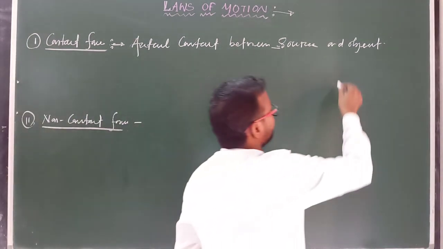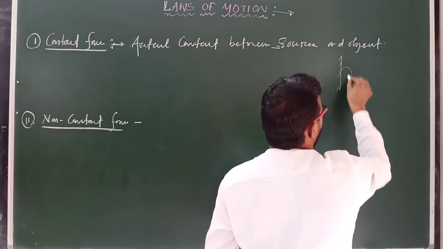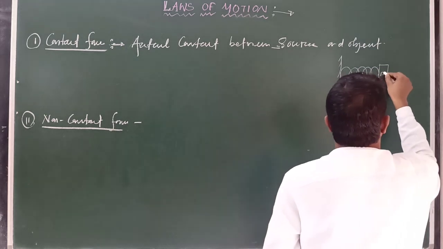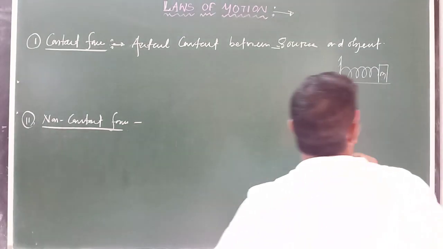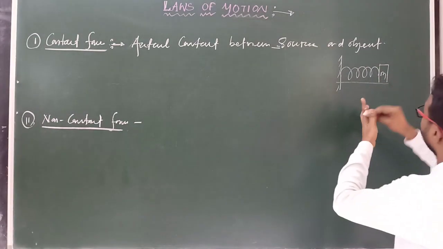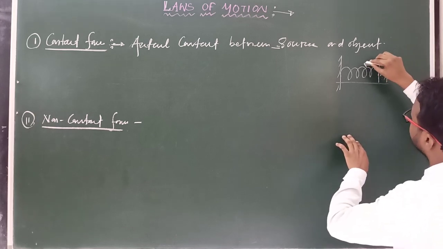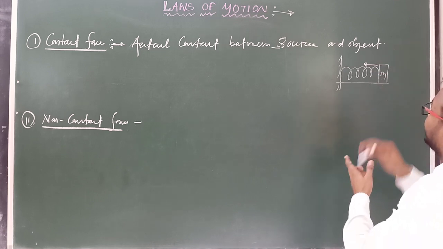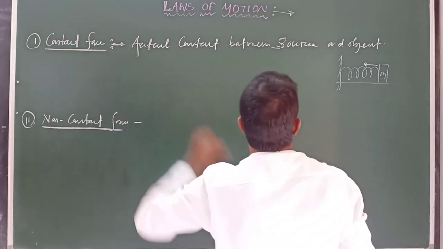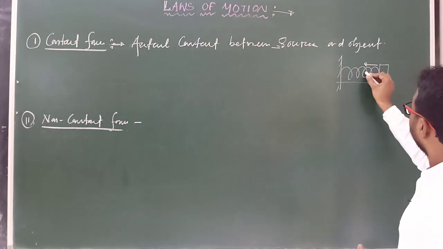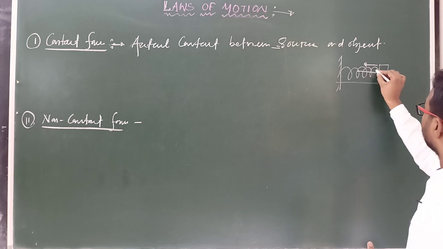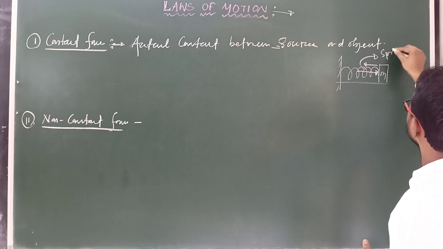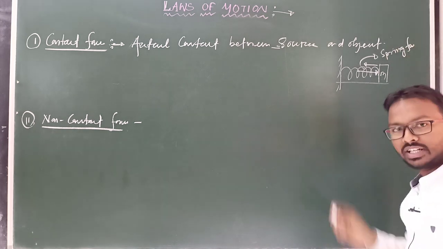Suppose there is a spring like this, attached to a block. If you compress it in this direction, then it will displace in this direction. Clear? If you compress in this direction, it will displace in this direction, so it experiences a force. That force is known as contact force. Inside the spring an opposing force develops in this direction, and that opposing force is known as spring force. This is a contact force.